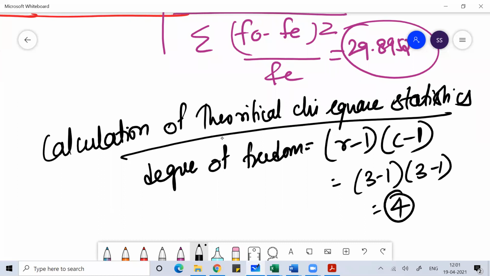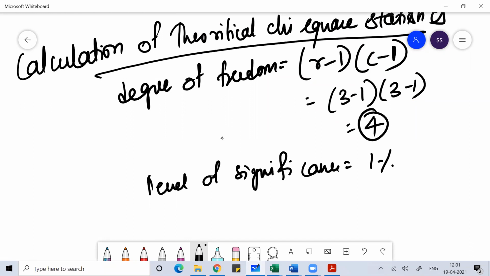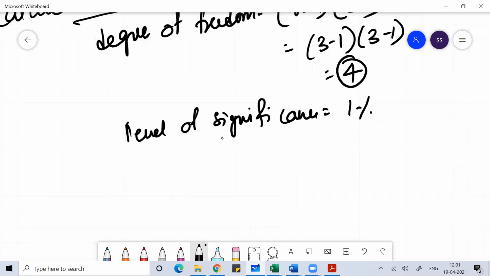So the degree of freedom is 4, and you have to do this test of hypothesis at a level of significance of 1%. So at a degree of freedom of 4 at 1% level of significance, find the theoretical chi-square value.